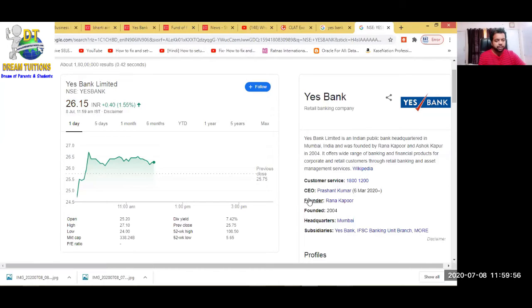Okay, let's see. The current Chief Executive Officer, CEO, of this Yes Bank Limited is Prashant Kumar. Founder or promoter is Rana Kapoor. Okay. What is the current price of this share? Suppose I too want to become an owner of this bank.